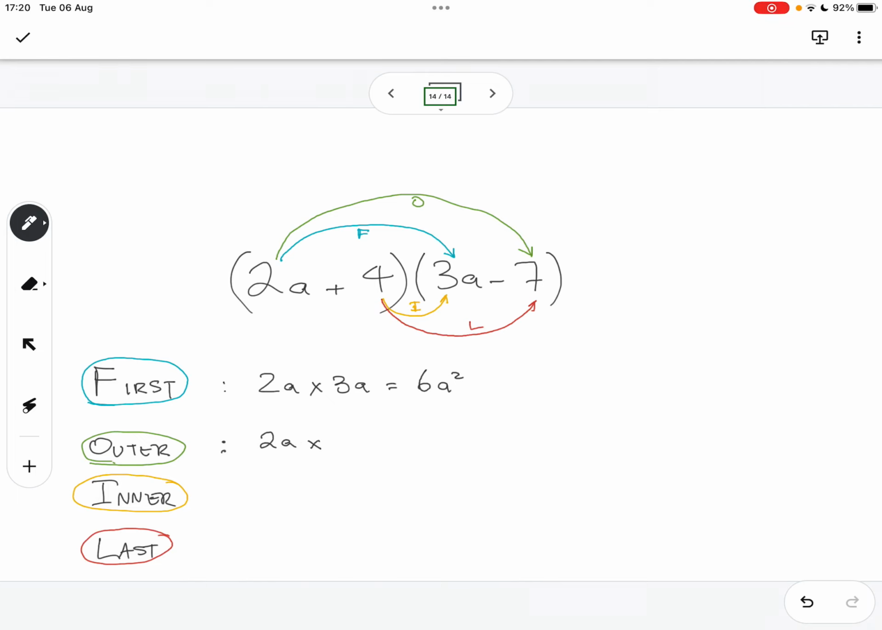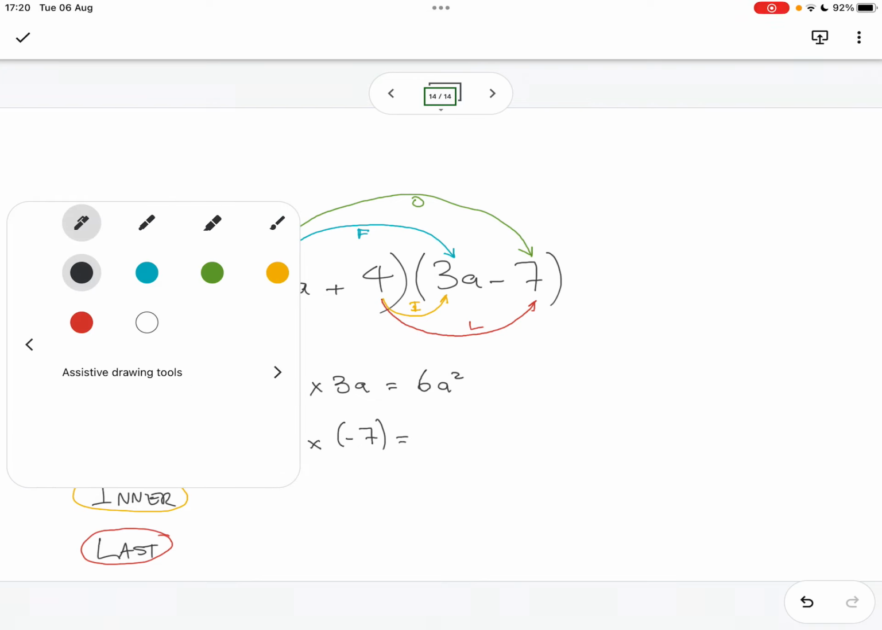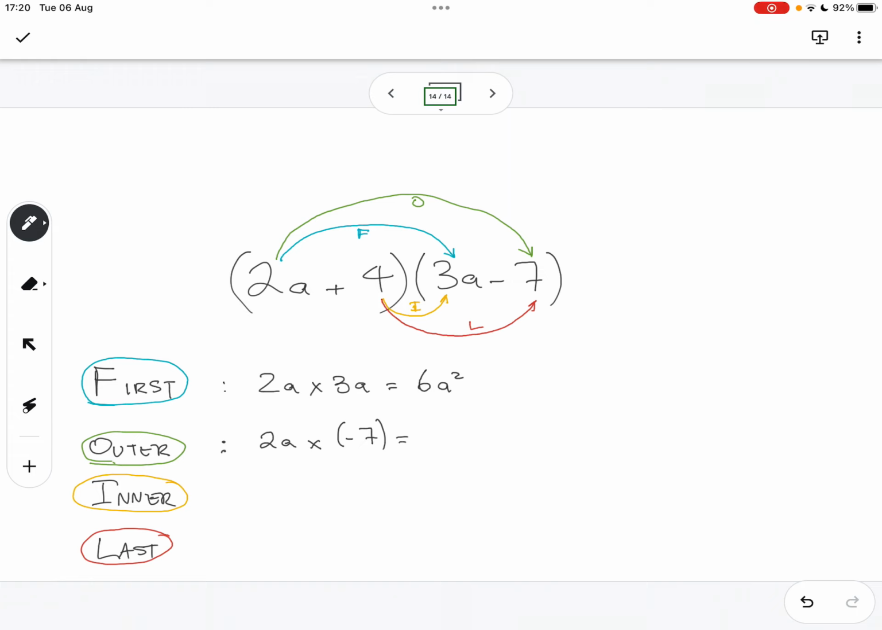So that's going to be 2a times negative 7, yeah? And what's the answer there? Tavis, would you like to give it a guess? 2a times negative 7. Would you like to give it a try? Let's hear. Negative 11. No, that's far from correct.